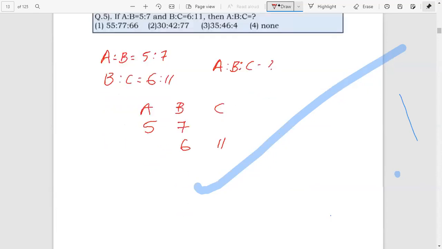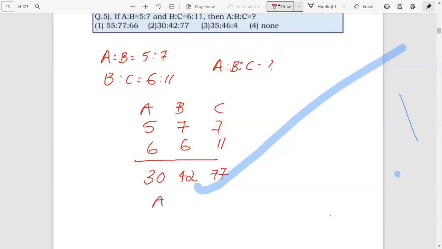Just interchange, 7 here and 6 here. Just multiply. That is 5 into 6, equal to 30, and 7 into 6, that is equal to 42. 7 into 11 is equal to 77.